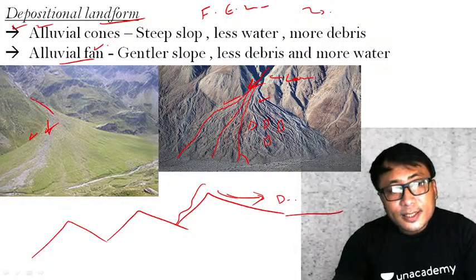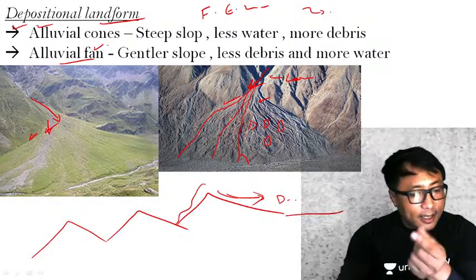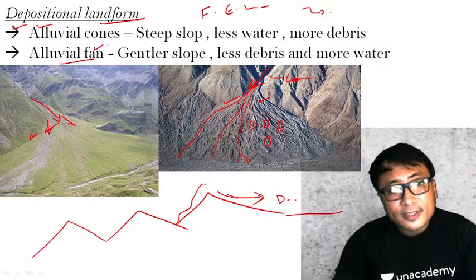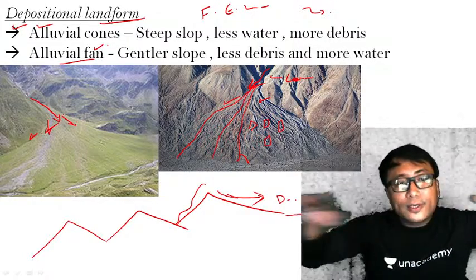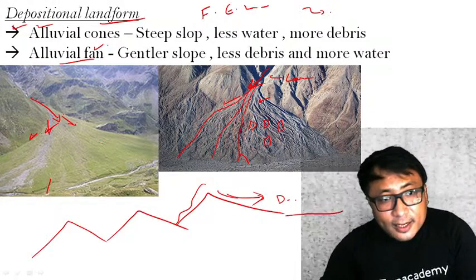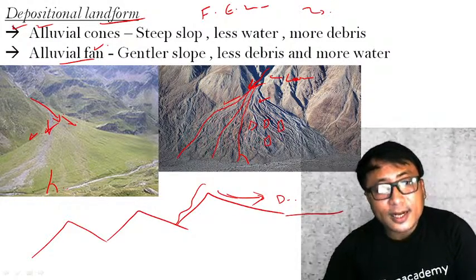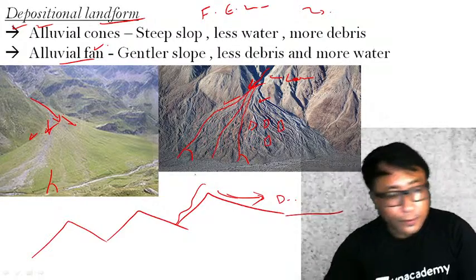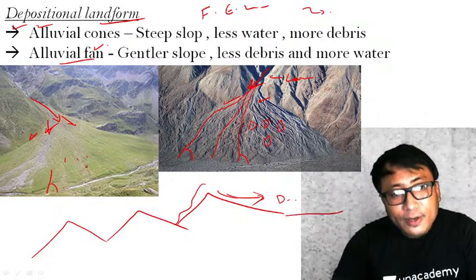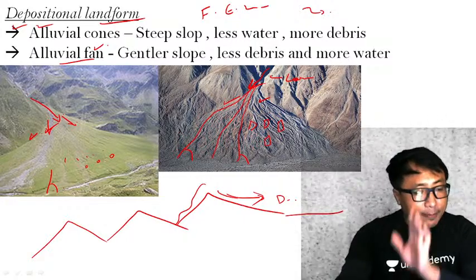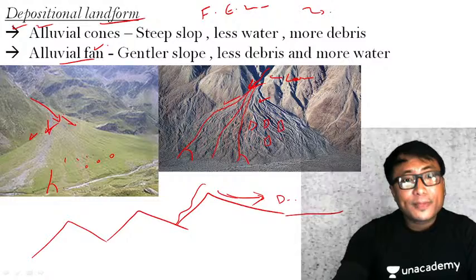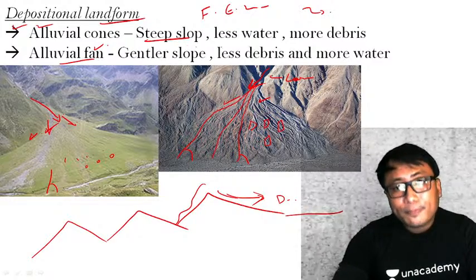In the alluvial fan, the river is carrying finer sediments, and the finer sediments can go for a longer distance. So when it goes a longer distance, the angle of the fan will be much less compared to the alluvial cone. Other point is, the sediments here will be very fine. That is the basic difference between alluvial cone and alluvial fan. Alluvial cone has a very steep slope.